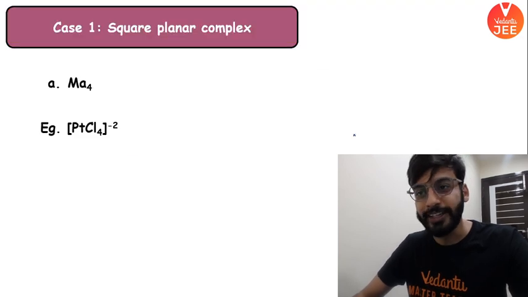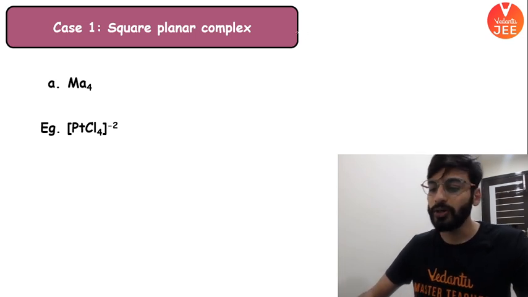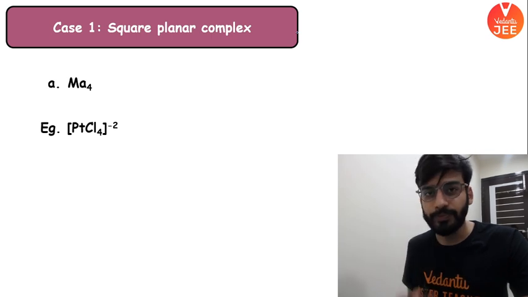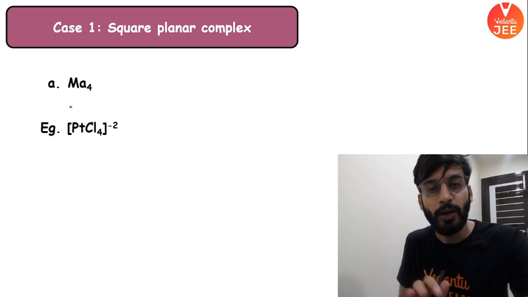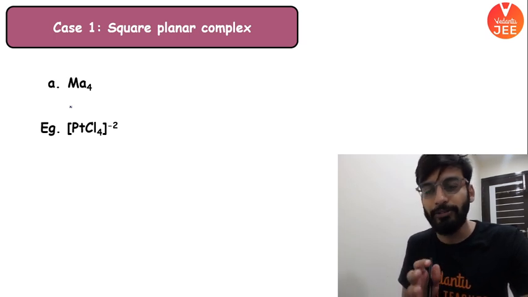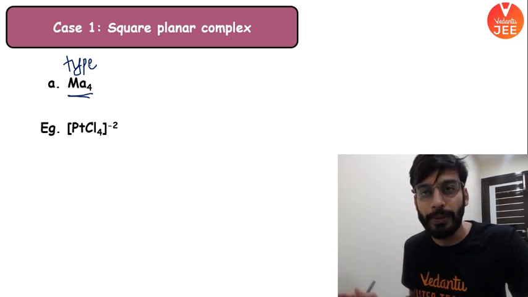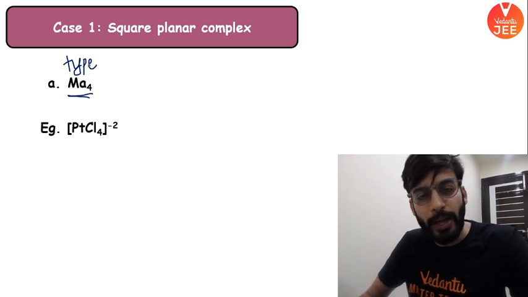Beautiful. ठीक है, now let's talk about square planar complexes. Would it show GI or not? Let us discuss in detail. हाँ जी, so square planar complexes, you guys know this is the structure. So let us explain by MA4. Whatever I am going to show you now, I will always use permutation and combination, and I'll give the examples in this form, MA4. I'm explaining all the types of square planar complexes by taking MA4, and I'll give you a suitable example for each category.